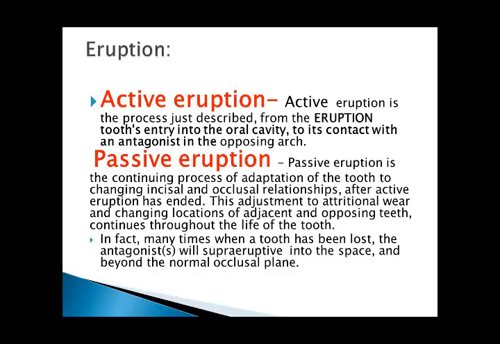Passive eruption is a continuing process of adaptation of the tooth to changing incisal and occlusal relationships after active eruption has ended. These adjustments to attritional wear and changing locations of adjacent and opposing teeth continue throughout the life of the tooth. In fact, many times when a tooth has been lost, the antagonist will supererupt into the space and beyond the normal occlusal plane.